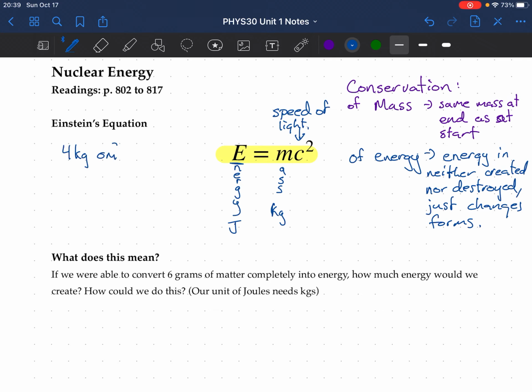So I can start with 4 kilograms of mass. And I can trade some of that mass to get like 3.5 kilograms of mass, plus some energy.